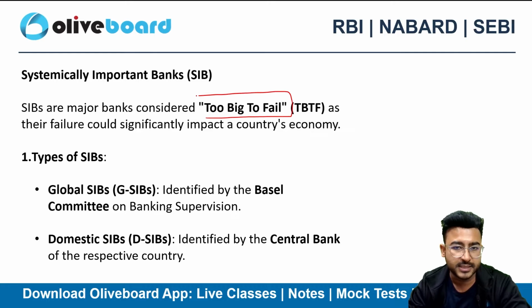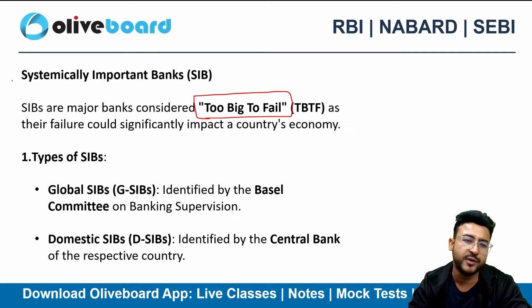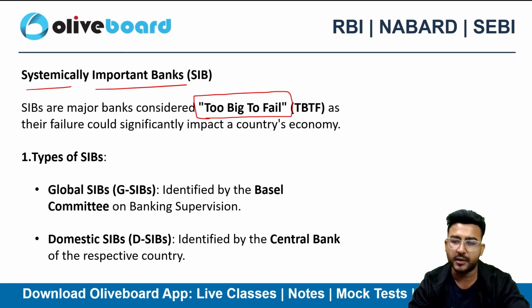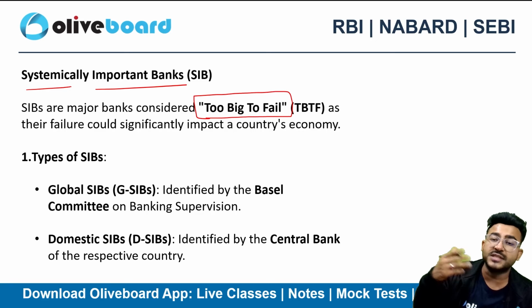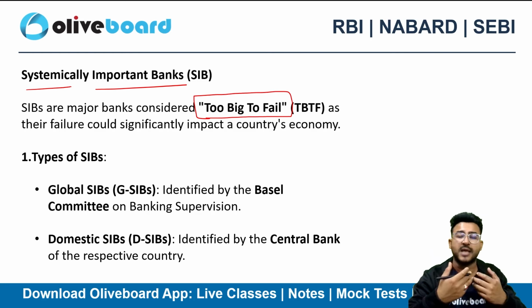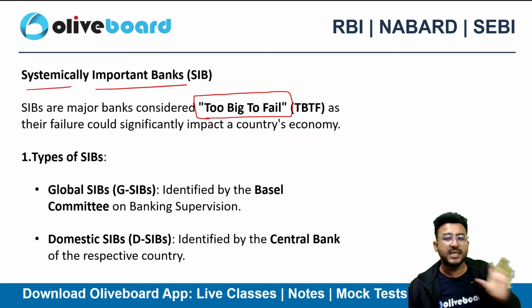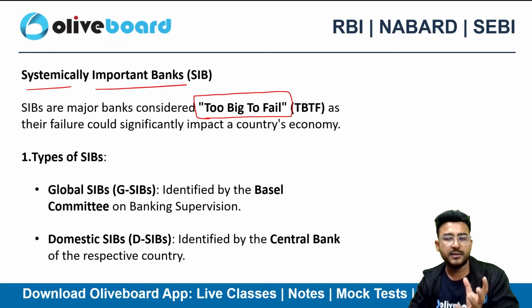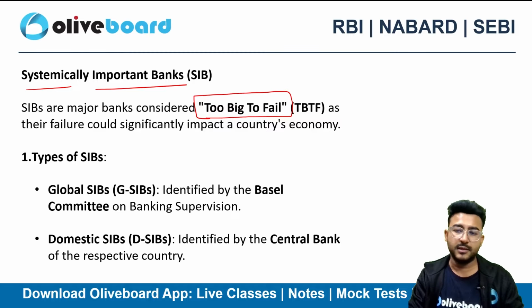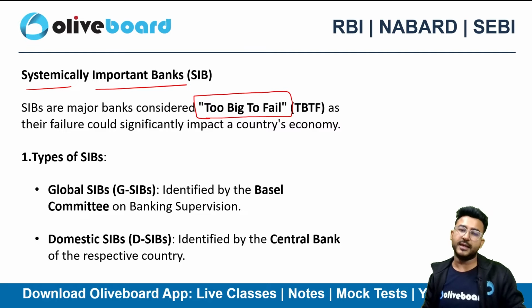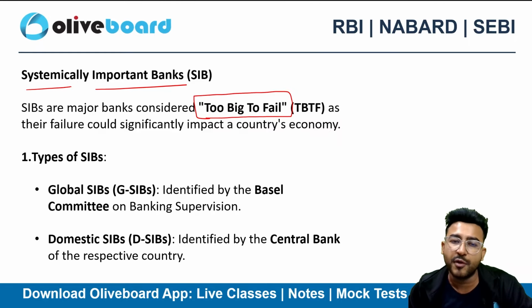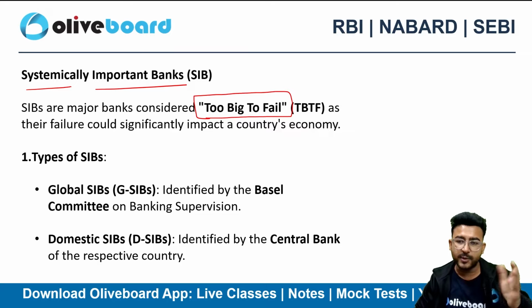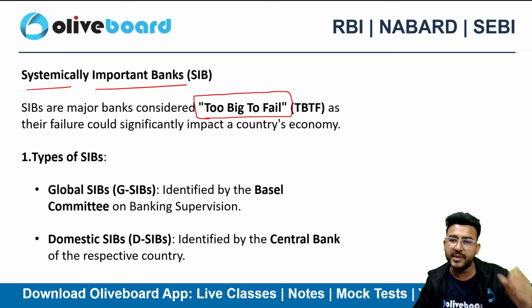So these are the too big to fail banks. We call them too big to fail banks. That's why we call them systemically important. In finance, we do have systematic risk, that means the risk which is unavoidable. So these banks are so important that if they fail, there will be a systemic risk emanating from this kind of failure. Why? Because that risk will be unavoidable.